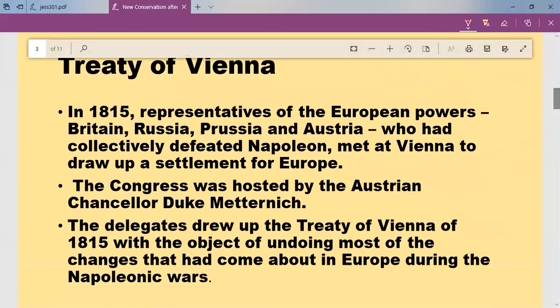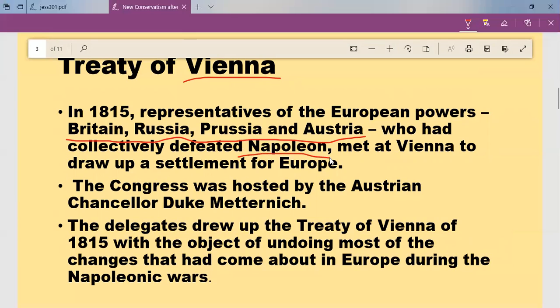So after the defeat of Napoleon Bonaparte, once again the doors are opened for conservative regimes. So the forces, Britain, Russia, Prussia, Austria. Prussia means Germany, previous Germany. So all these powers decided to meet at a place called Vienna. Vienna, now the capital city of Austria. So they all collectively defeated, these powers collectively, they made a team and they defeated Napoleon Bonaparte at a battle called Battle of Waterloo. Okay.